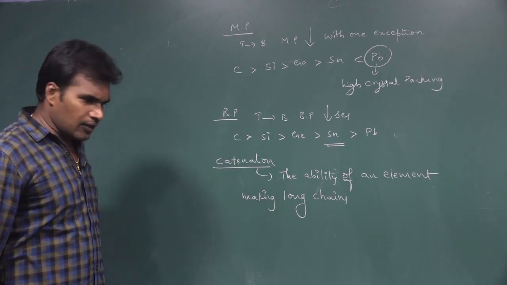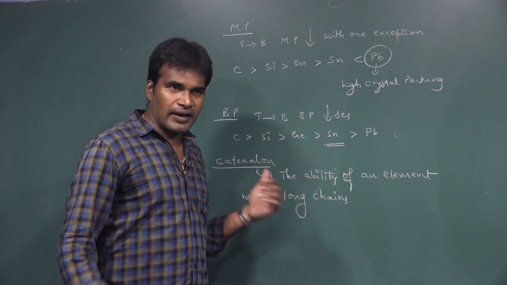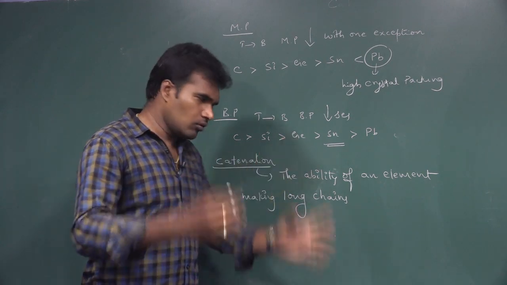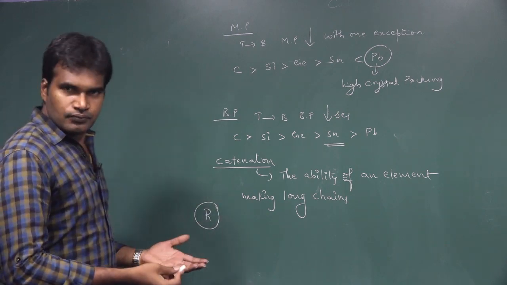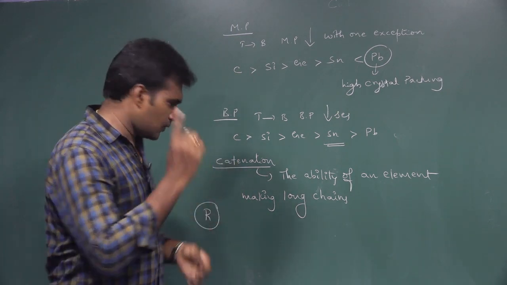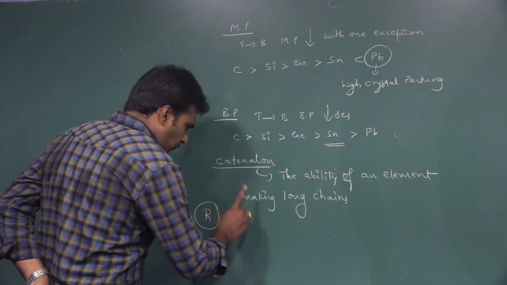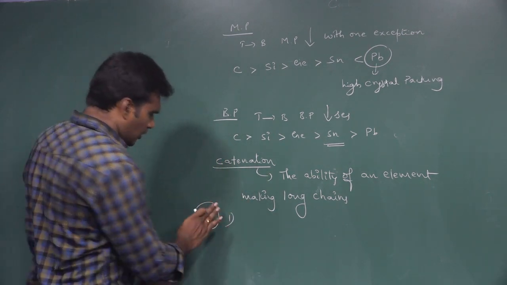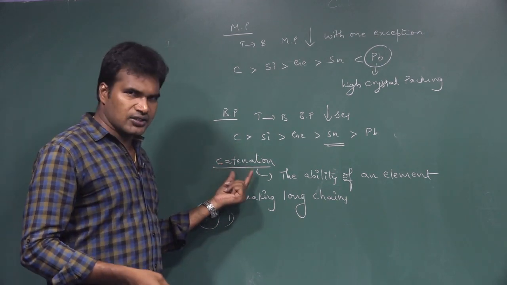Then on what basis does carbon have this ability? Why not others? Why only carbon? There are conditions required to have a large catenation ability.